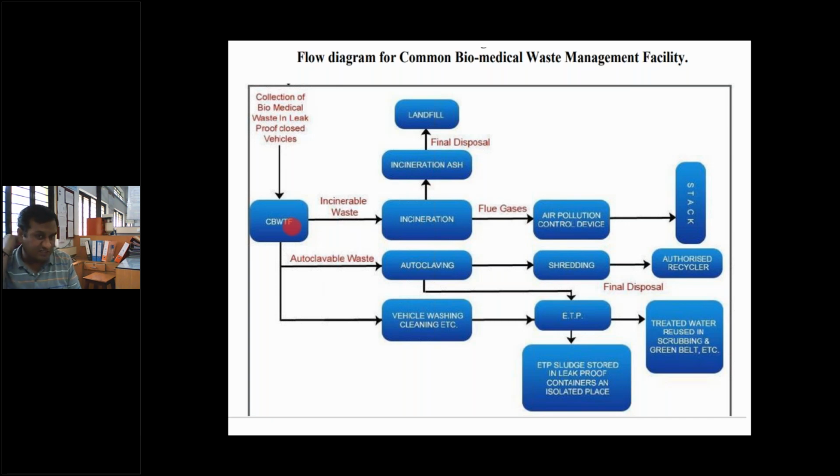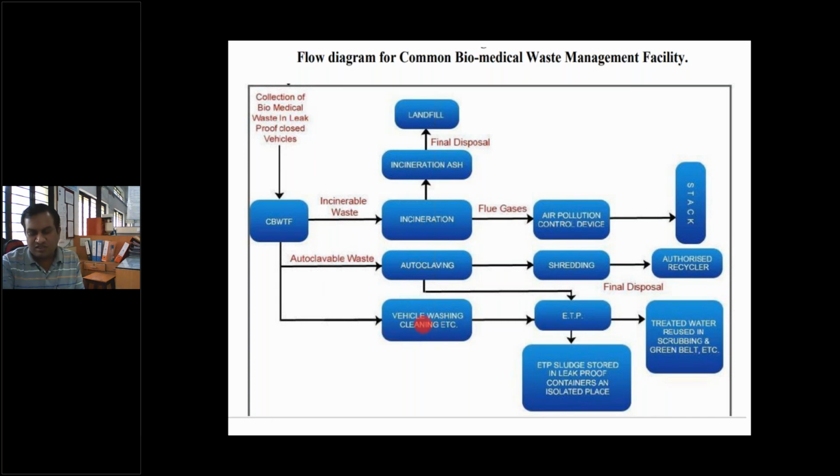Now, if the waste is incinerable waste, then it should go to the incineration section. If it is waste of such a type that autoclave can be the option for disinfection, then that waste should go to the autoclave section. After the two wastes are separated out or unloaded, the vehicle should go to the washing section for vehicle washing and cleaning, etc.